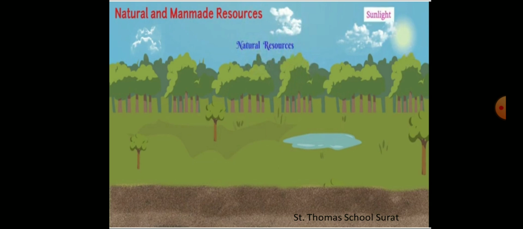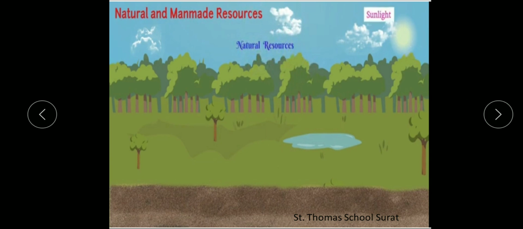So students, in our surroundings we find different things that we obtain from nature. That is what we call natural resources.